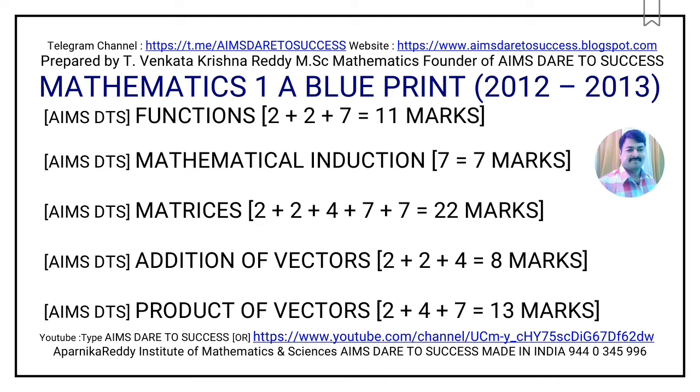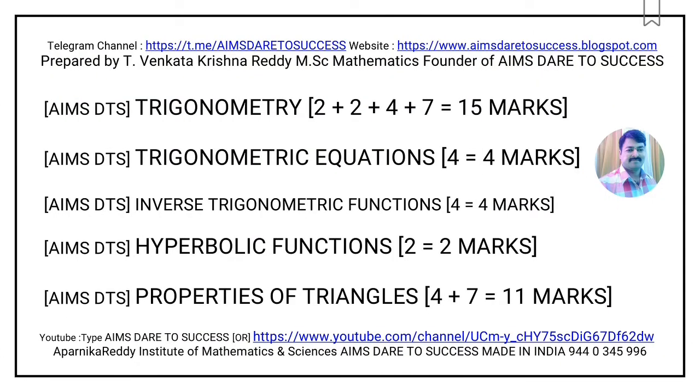Now I am moving to trigonometry. The trigonometry chapter has two very short answer questions, one short answer question and one long answer question. All together 2 plus 2 is 4, 4 plus 4 is 8, 8 plus 7 is 15 marks from the trigonometry chapter. Now I am moving to chapter 7, trigonometric equations.